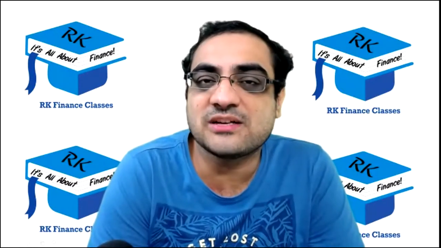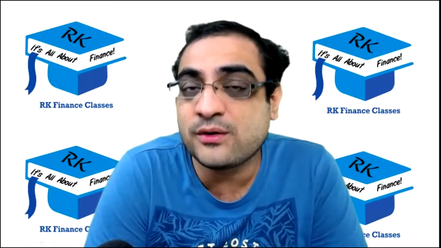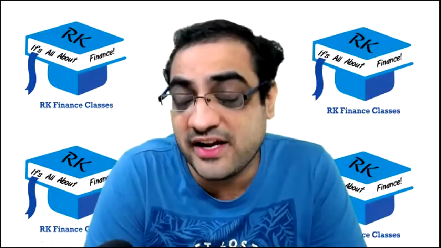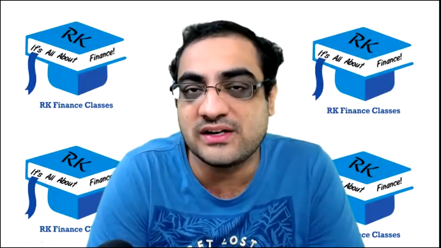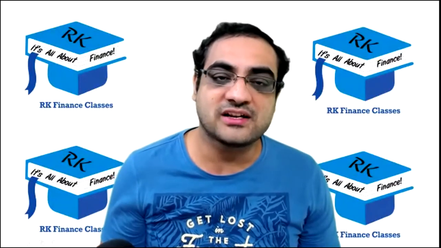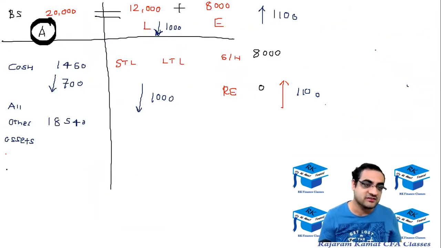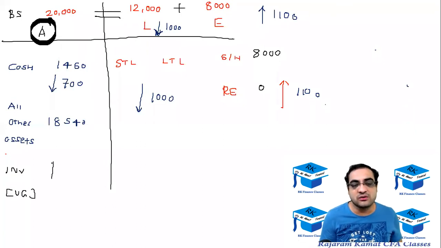Unsold biscuits is nothing but inventory, and inventory is your investment because you have invested $800 in making of that inventory. So on the asset side, that is the investment side, I'll be showing that inventory, which is nothing but unsold goods, which will go up by $800.